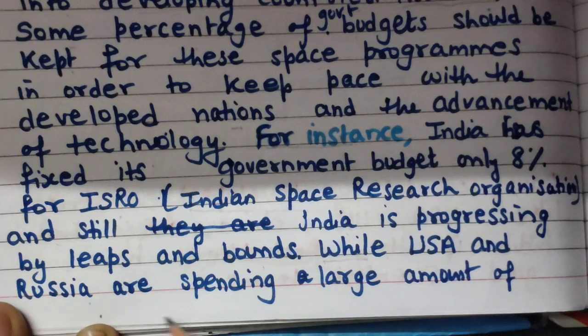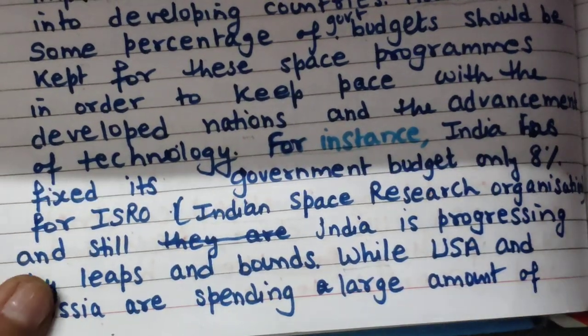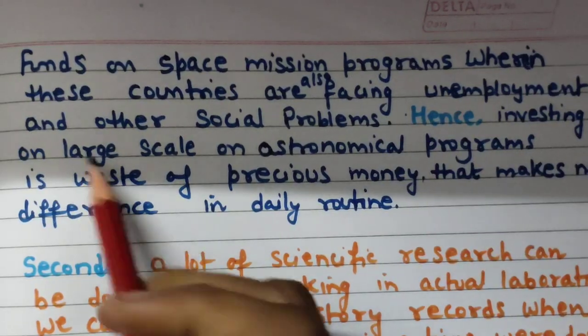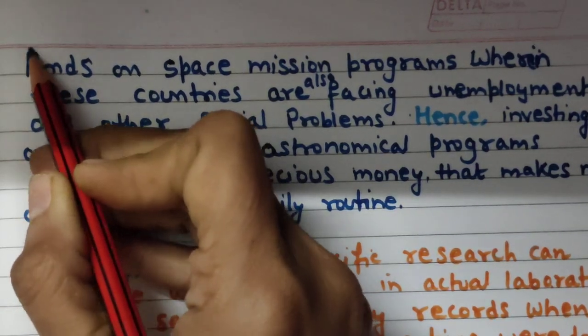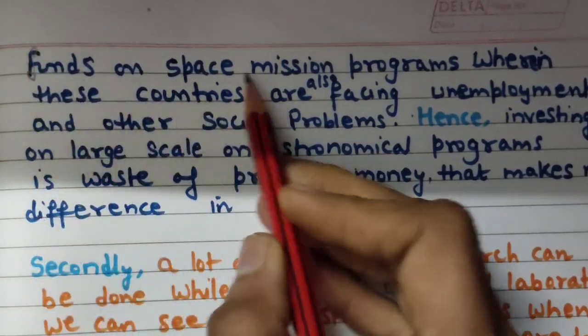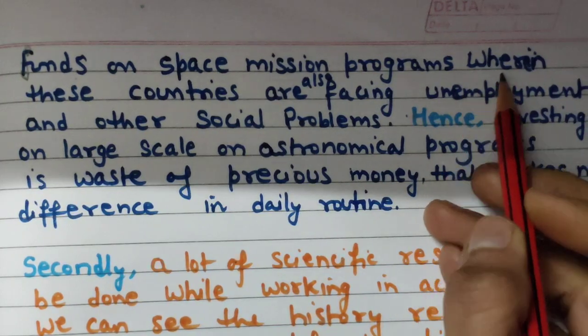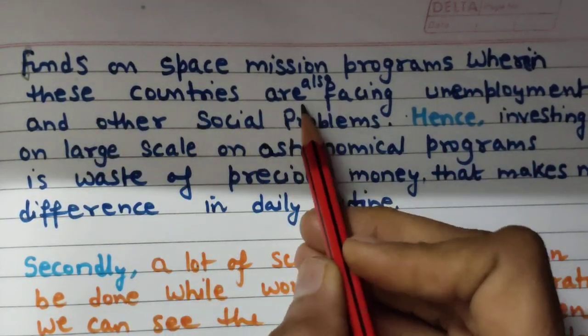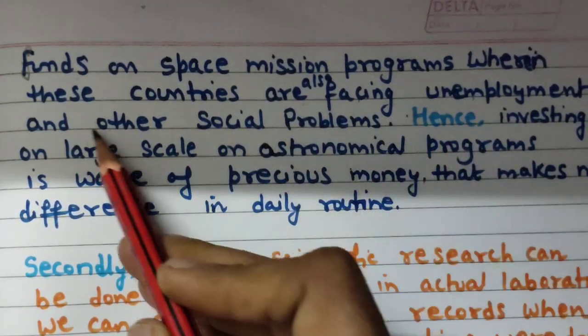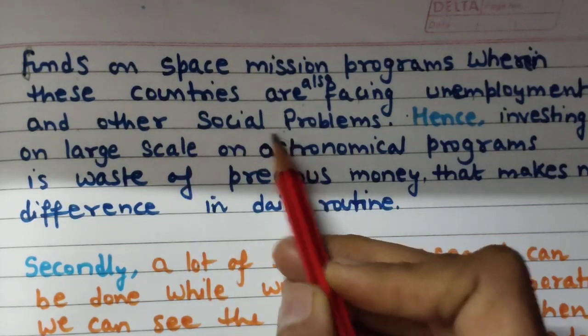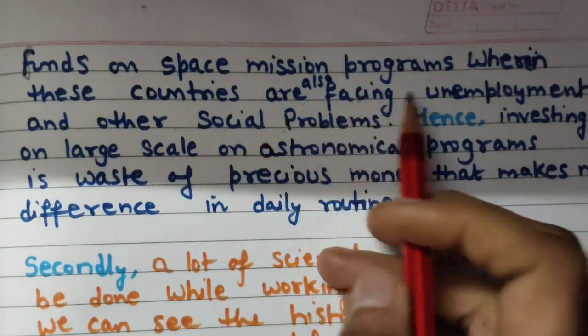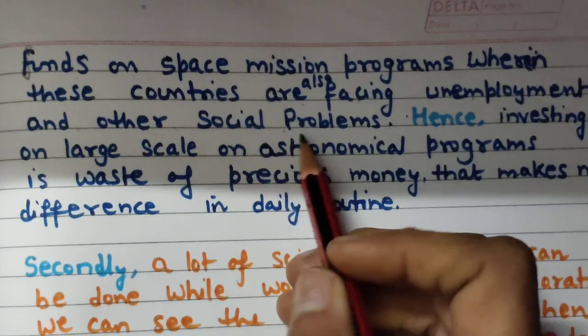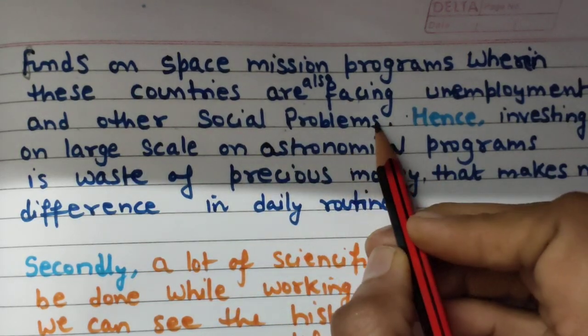While the USA and Russia are spending a large amount of funds, with a small f, not a capital F, on space mission programs, these countries are also facing unemployment and other social problems. They should focus on these problems also.